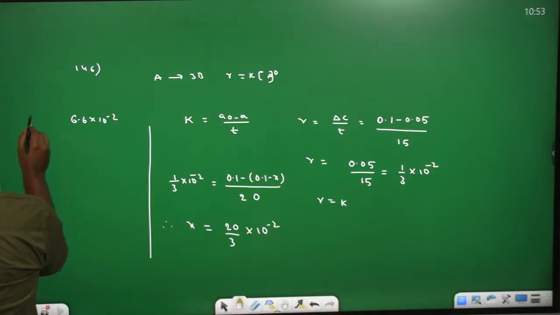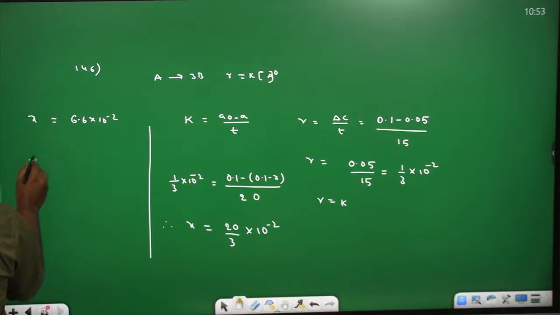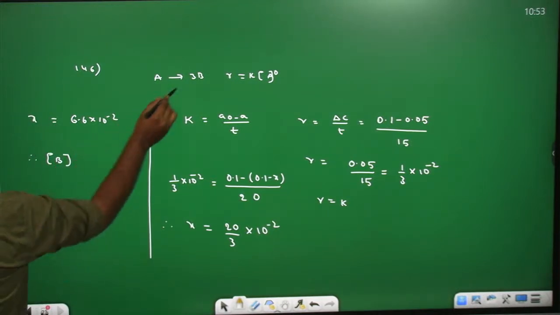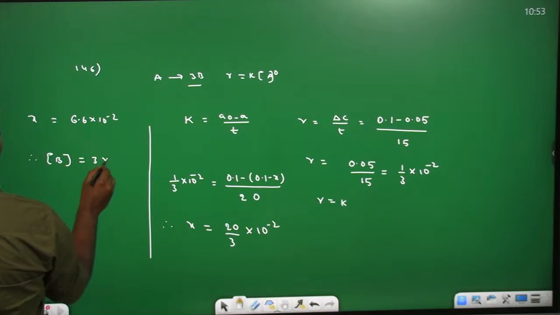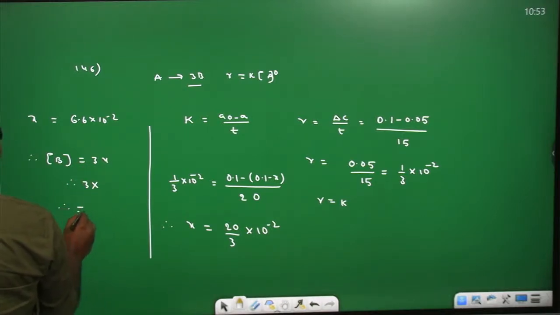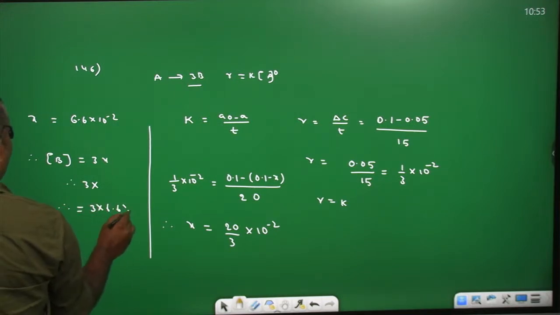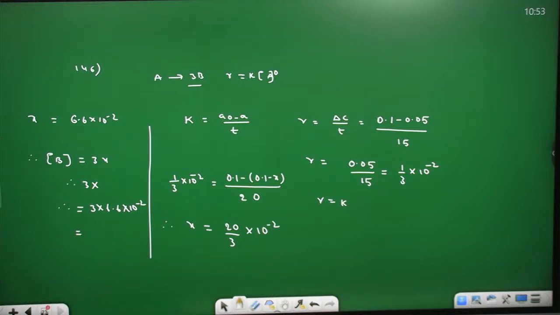This is X. But concentration of B equals 3X, we wrote, right? So 3 into X you can write, that is 3 into 6.6 into 10 power minus 2. How much does it come? 19.8. So that is 1.98 into 10 power minus 1.